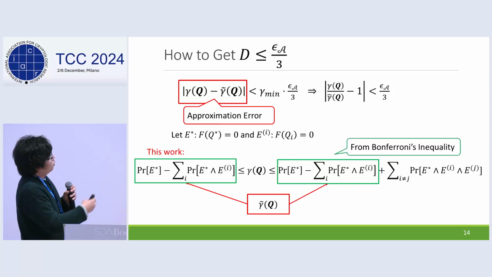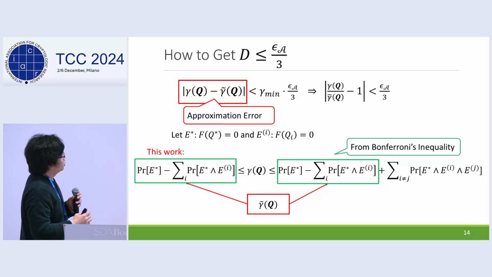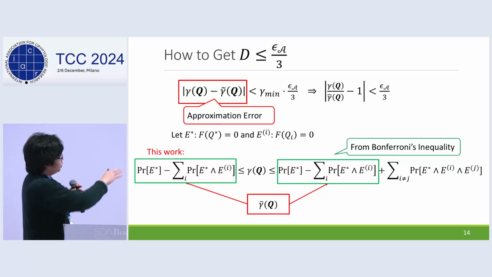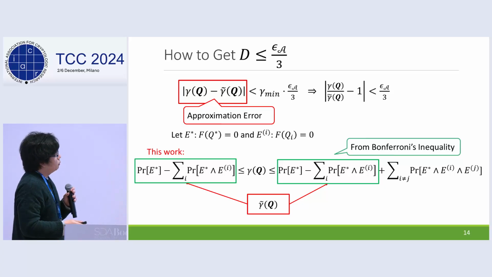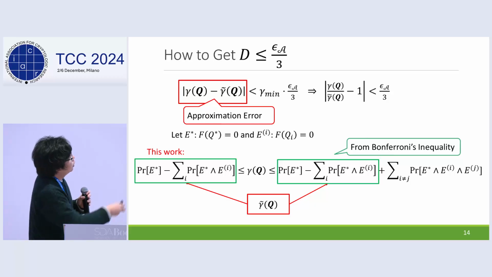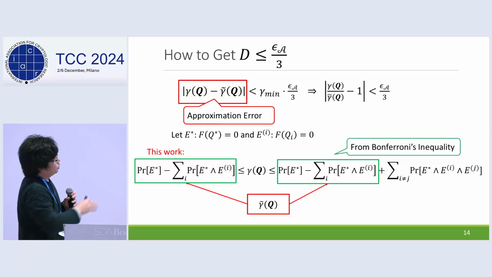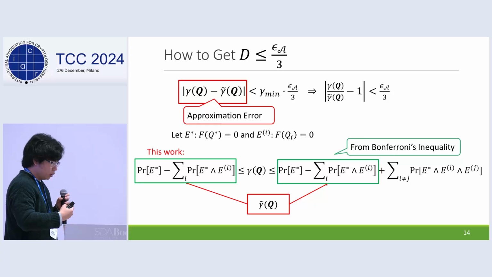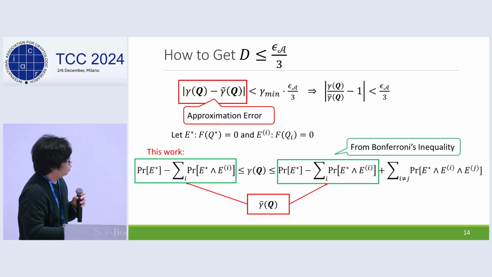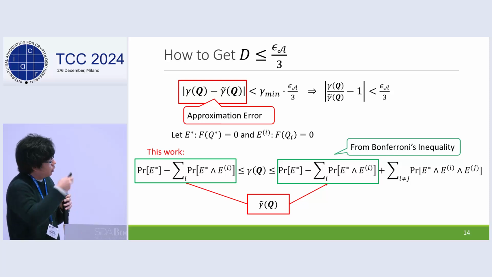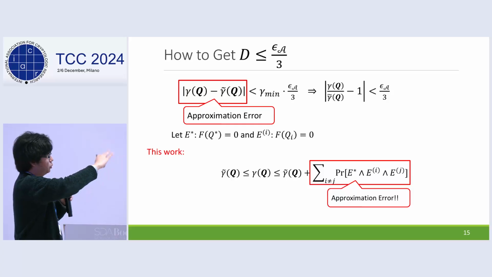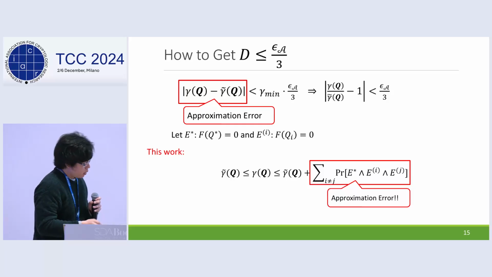So now we use the Bonferroni inequality to get tighter lower and upper bounds like this. Then we set the gamma tilde like this. Then in this case, this third term corresponds to the approximation error. Then we can get a better approximation error. Then in our analysis, we exactly evaluate this approximation error, and we set a parameter so that this condition holds.